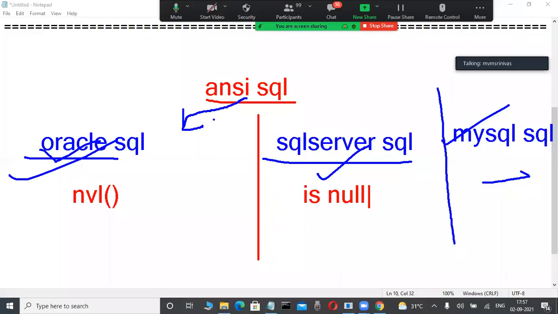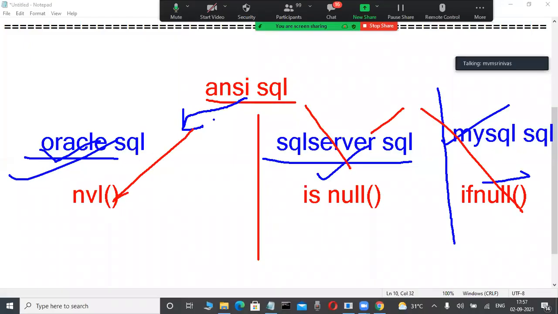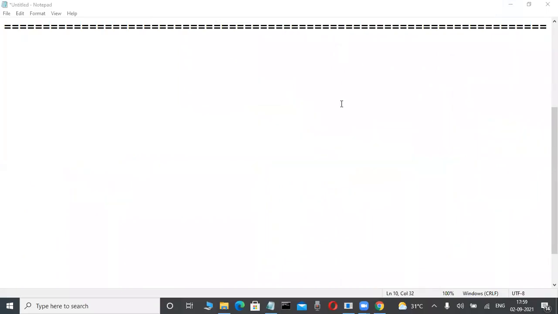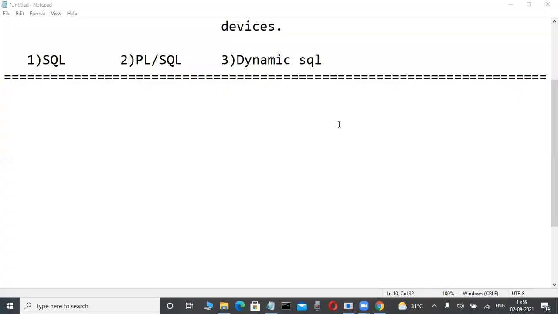That's why syntactically and functions are different, but conceptually the null value problem is the same everywhere.